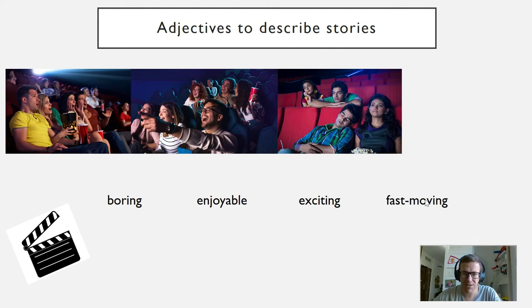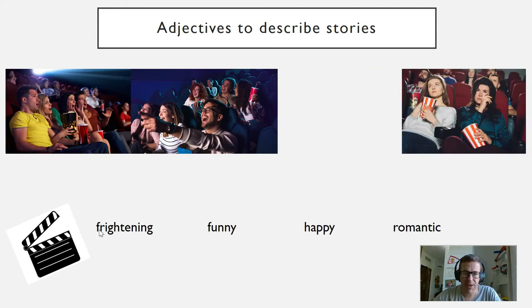Fast moving. So a movie that is quick with a lot of speed. Then we have frightening. It's another word for scary. Maybe this girl here, well, all of them to be honest, think that this is frightening. Notice the spelling. We have G and a H in this word, frightening. Funny. So when you're laughing, this is what's happening here. Happy. Again, it could be this one here, makes you smile. Romantic. Possibly this one here where it's a bit emotional.